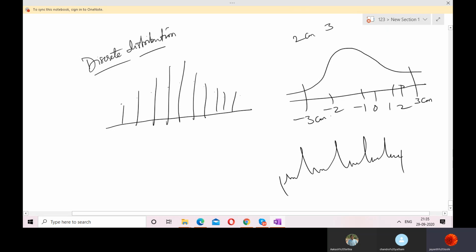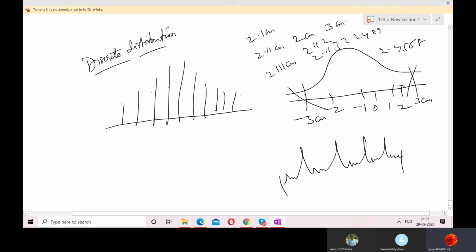So if I say the rain is falling and the estimation of the rain is between 2 and 3 centimeters, the rain can be anything between this, like 2.1 centimeters, 2.11 centimeters, 2.111 centimeters, 2.112, 2.113, 2.2489, 2.4568, anything. It can take any values between these two parameters. So can I say that is continuous distribution?